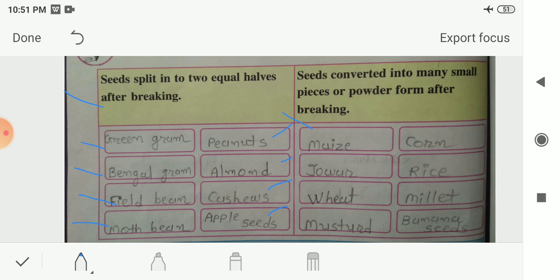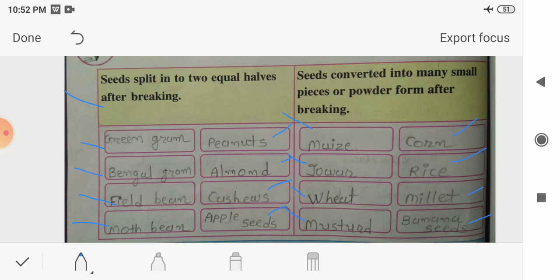The examples of the monocot seeds are maize, jowar, wheat, mustard. Mustard is an oil seed and it is an example of a monocot seed. Then corn, rice, millet and banana seed. So these are some examples of monocot seeds. So these are the answers for this table.